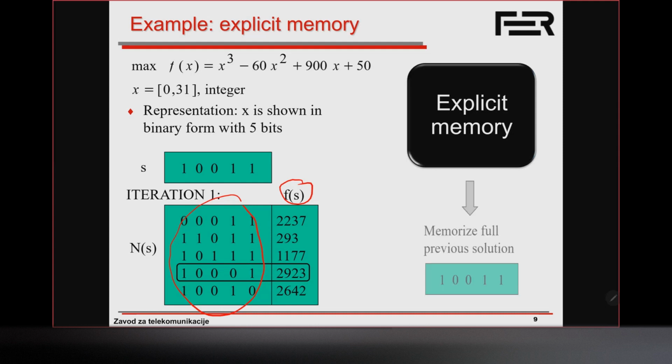So what we want to do now is memorize our previous solutions so that we don't visit them again. We want to put it in what we call a taboo list. It's called a recency memory. So we're going to memorize the explicit solution, our previous solution 10011, so that we know we're not allowed to return to it anymore. Now, when we take this solution, 10001, and enumerate all of its neighbors, we're not going to allow this one over here.